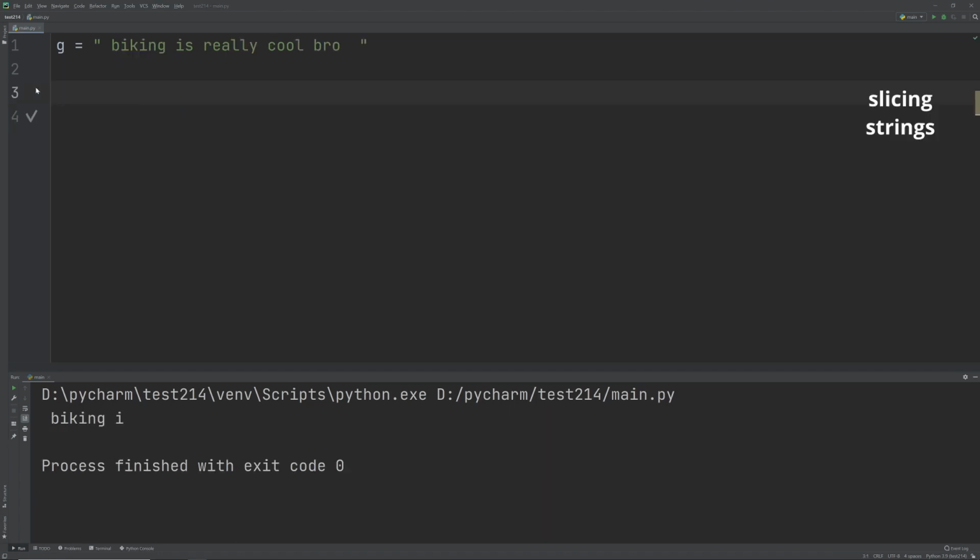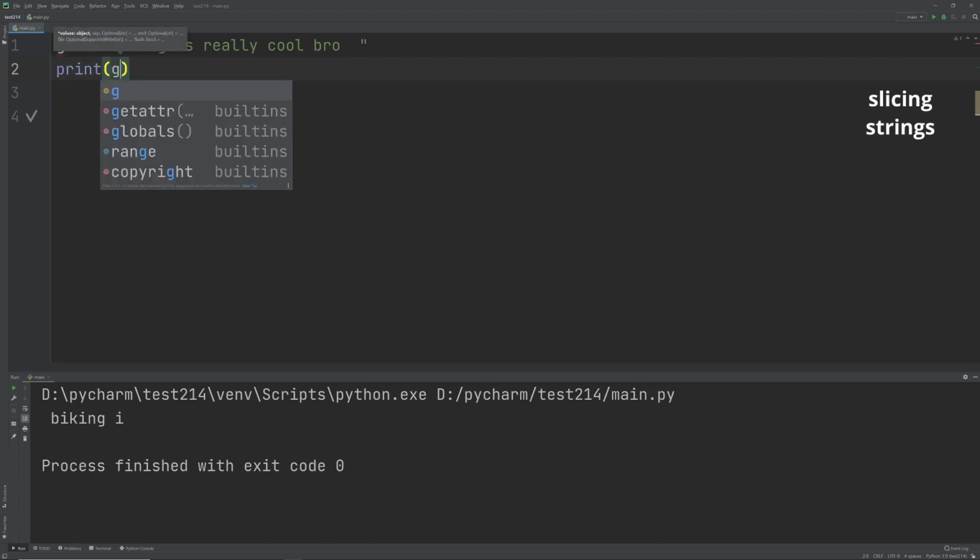Okay, so now in Python, what if we have a string and we want only a particular number of words from the string? We don't want all of it, we just want some words. Well, that is very easy. All you have to do is slice the string. So all you have to do is write down print G and then square brackets.